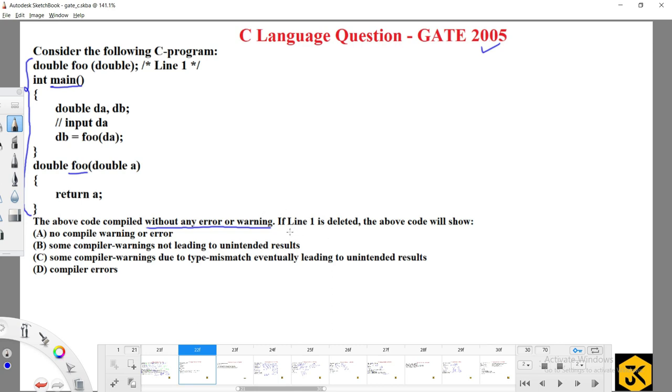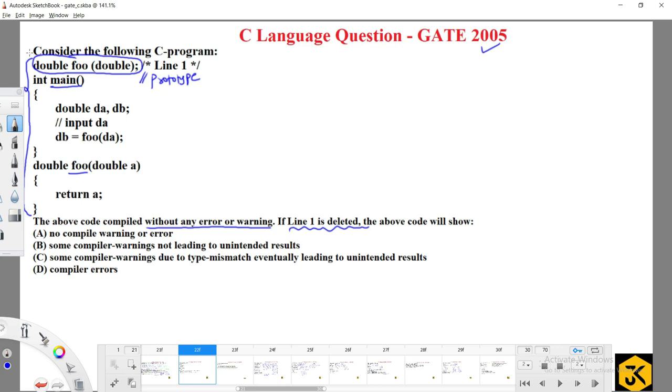But if line 1 is deleted, the above code will show what? Line 1 they mentioned here. If we delete this one, basically before the main method, any kind of function headings we write, we call them prototypes. A function prototype means the compiler has to know what kind of functions you are going to use inside the respective C program. Those prototypes you define after the header files.